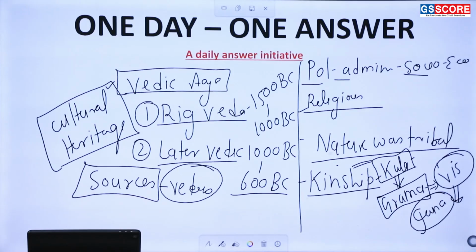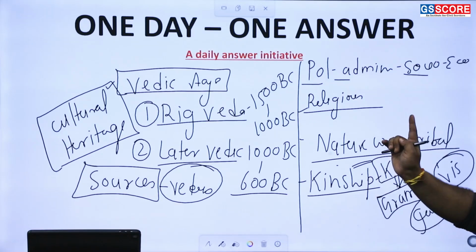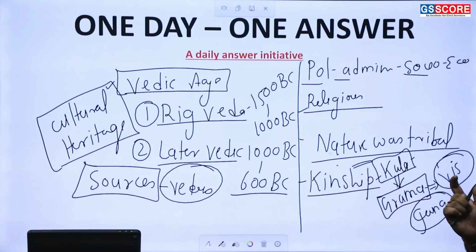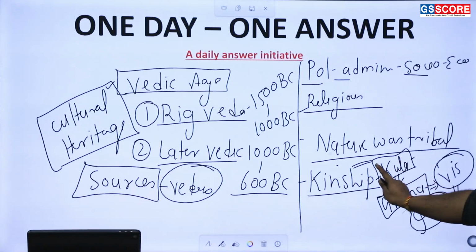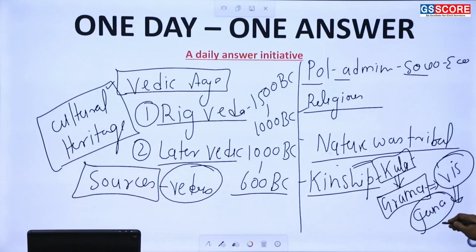So kinship was the basic criteria in which Kul consisting of few families, then few families made the Grama, the village, Grama made the Vis, that is the district, and that Vis made the Jana, consisting of a number of families and the Gramas and the Vis. The head of the Jana was Rajan.